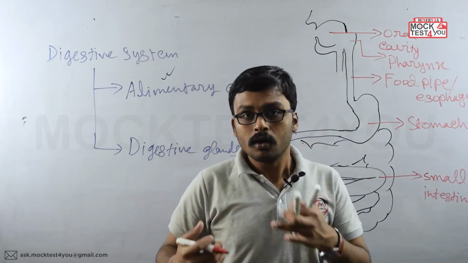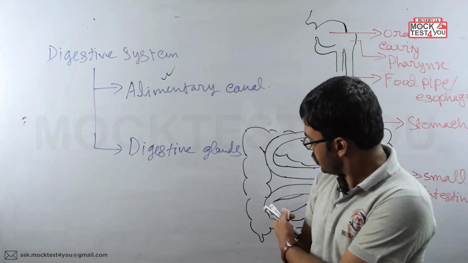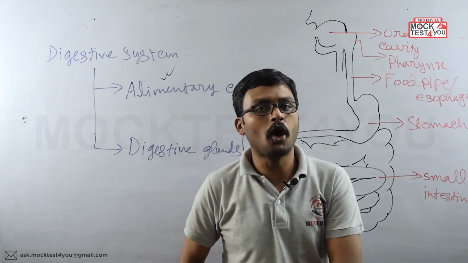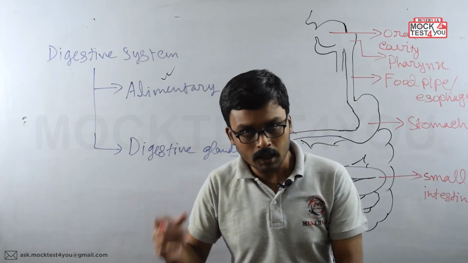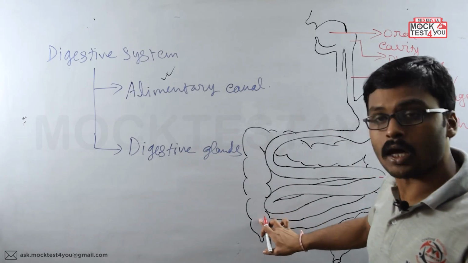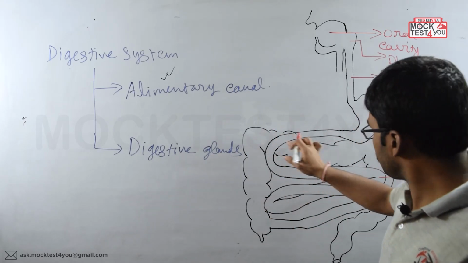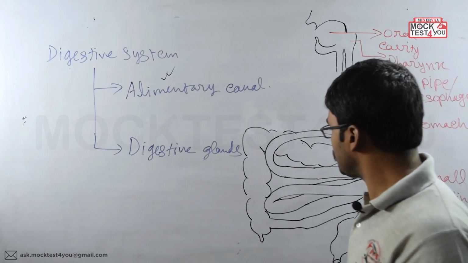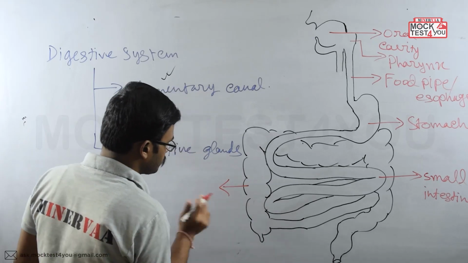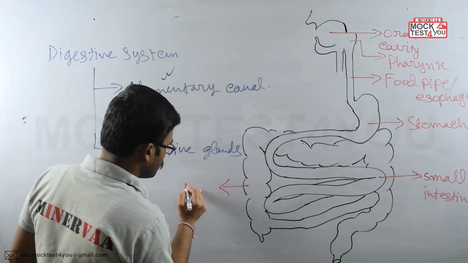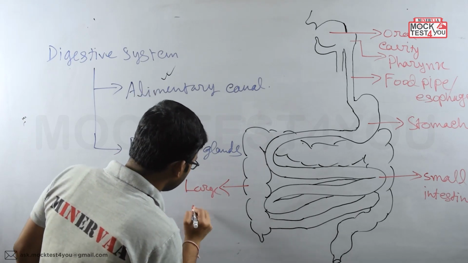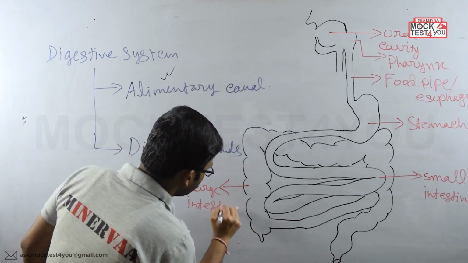So remember that the small intestine is merging with this larger diameter pipe at the right side of the body, at the right side of the abdomen. This large diameter pipe is known as the large intestine.